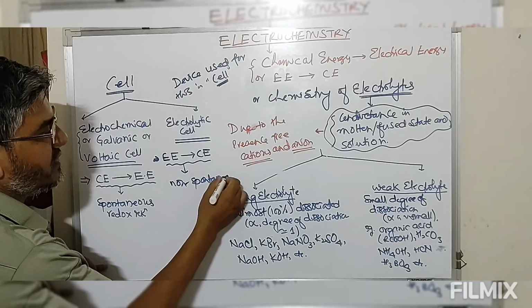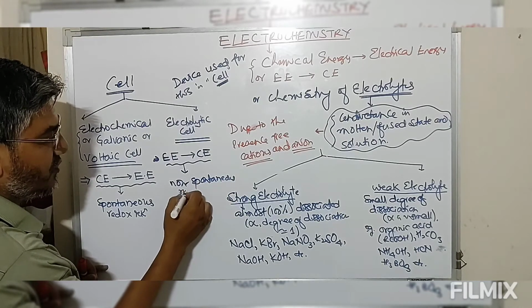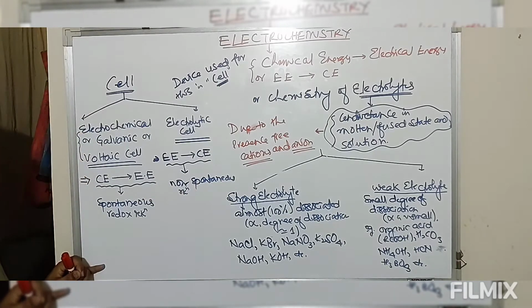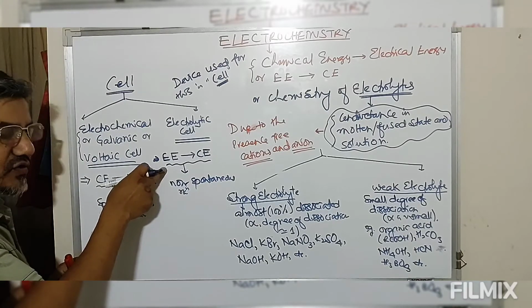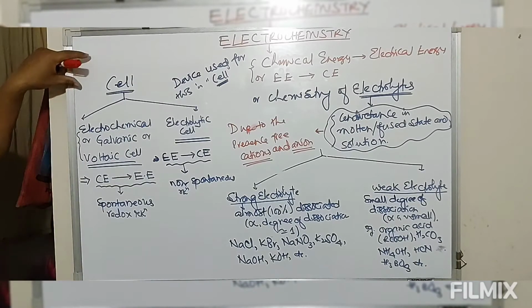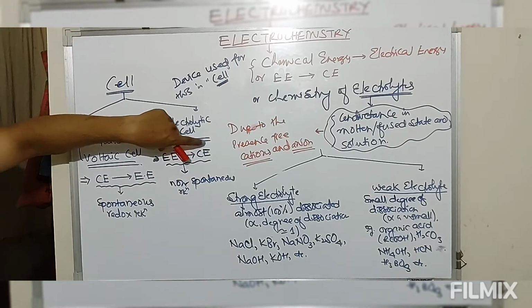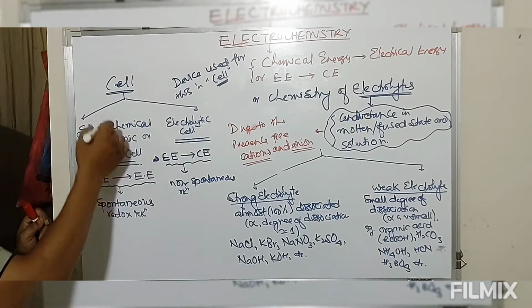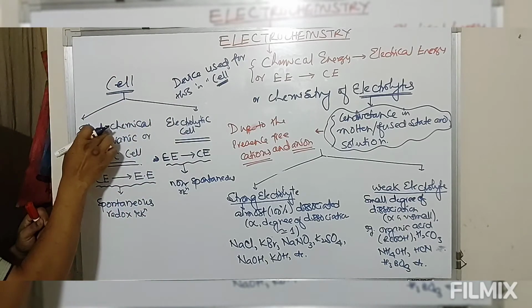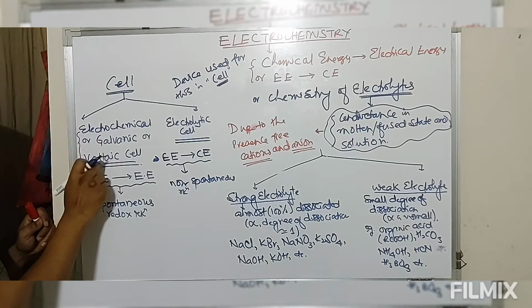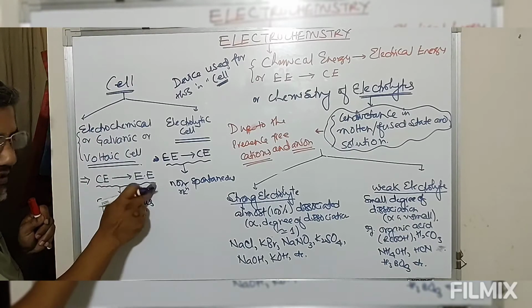So we have a non-spontaneous reaction, and this non-spontaneous reaction is made to be carried out by use of electrical energy. This is what we call a cell. Either we convert chemical into electrical energy or electrical into chemical energy. Based on this, we classify cells into two: electrochemical, galvanic or voltaic, chemical to electrical energy.